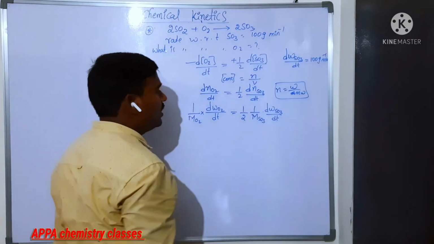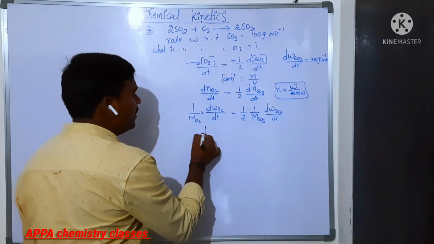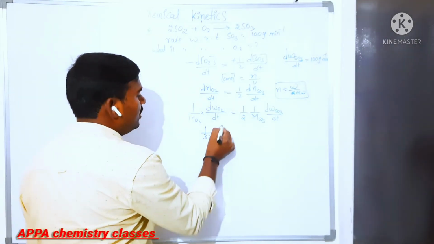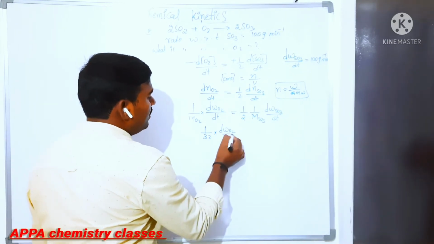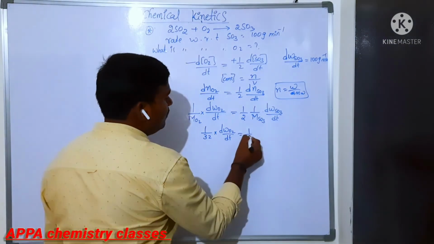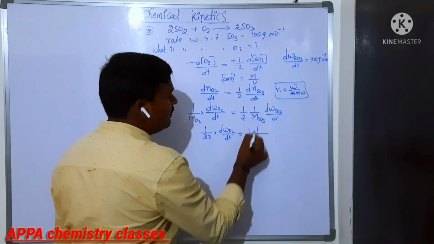So we have the rate of formation of SO3. What is the molecular weight of O2 here? 32 into the rate of formation of oxygen is equal to 1 by 2 into molecular weight of SO3.